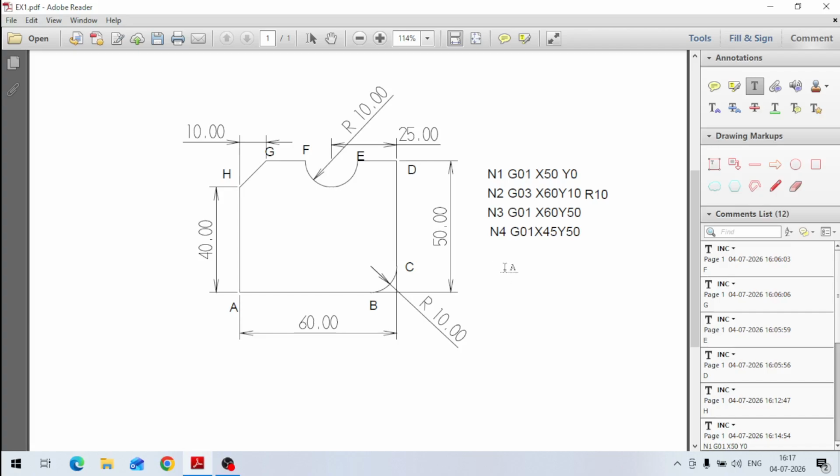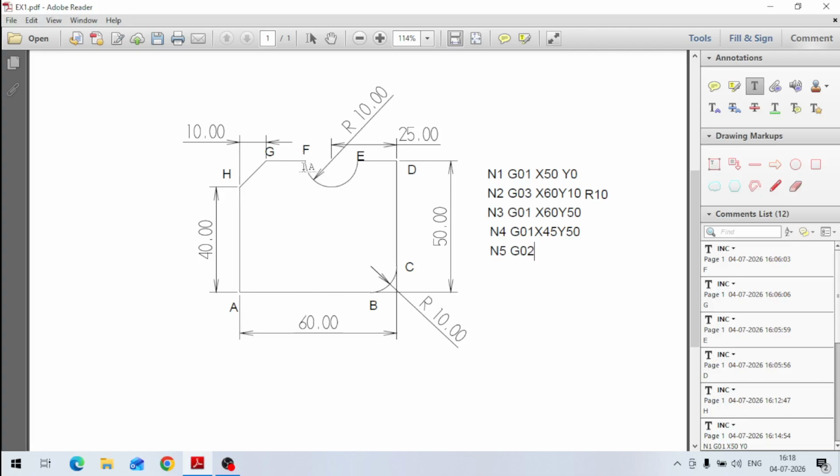Okay. Enter. Now we have come to point E, and we have to come to point F. Cutting will be from E to F, and this is circular cutting, and this cutting is clockwise. Okay. Then N5, G02. What are the coordinates of F?